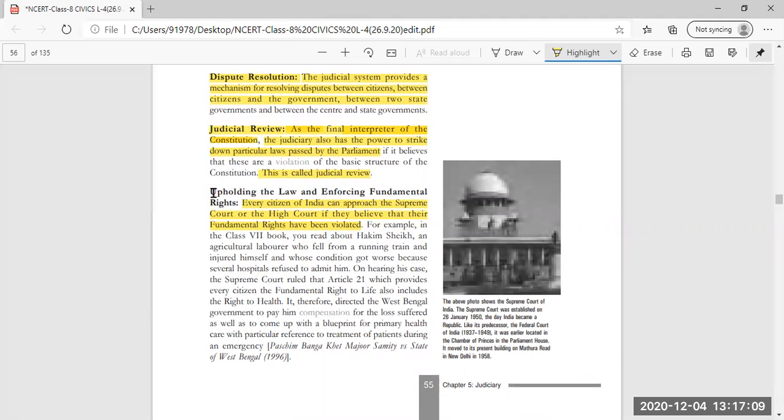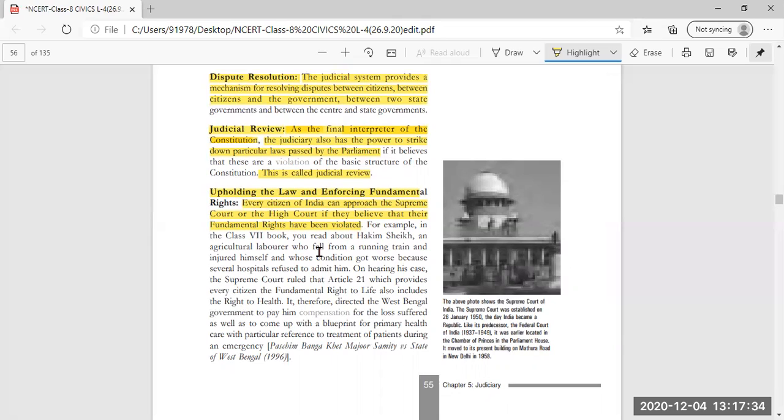Next, another function is upholding the laws and enforcing fundamental rights. Another function of the judicial system is to uphold the laws and enforce the fundamental rights. That means every citizen of India can approach the Supreme Court or the High Court, any of the courts, if they believe that their fundamental rights have been violated.